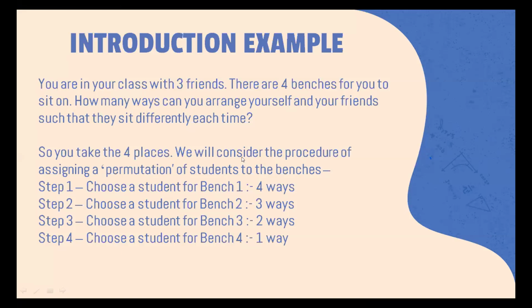We will consider the procedure of assigning a permutation of students to the benches. And what would be a permutation? A permutation is anything like ACBD or maybe DBAC. So for the first step, we can choose a student for the first bench. So there will be 4 ways, because you can put any of the 4 students over there. But now there are only 3 students left, because you cannot put the first student in the first bench as well as the second bench. So for the second step, you can only have 3 ways, and similarly 2 and 1 ways for the third and fourth bench, because you only have 1 copy of each of them.